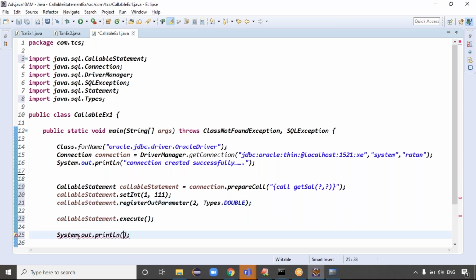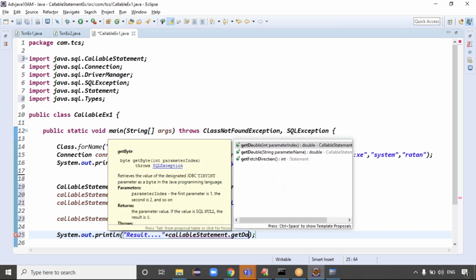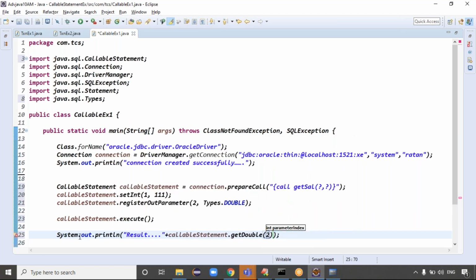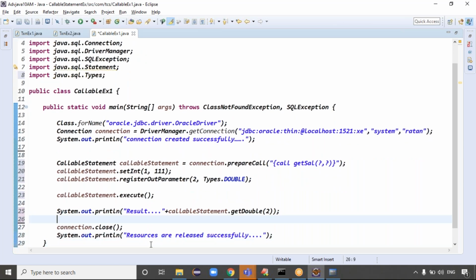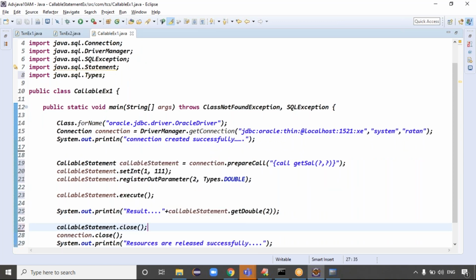Exactly. Then in sys out, the result will be, you can take the result variable, equal to callable statement dot. What type of output did you register? A double output, so get double of the second parameter, right? That's it, guys. Are you clear now? Then you can write callable statement dot close. That's the example.